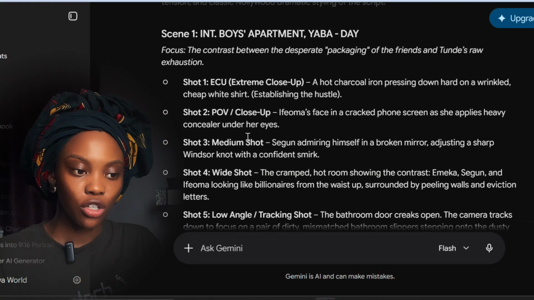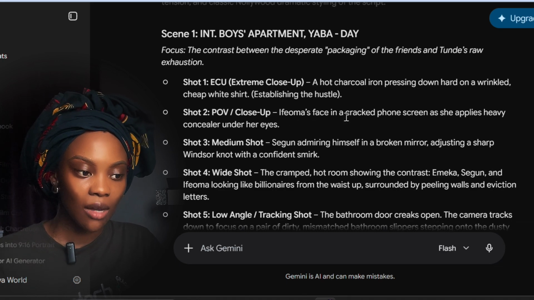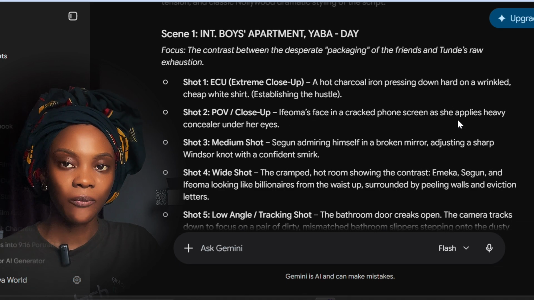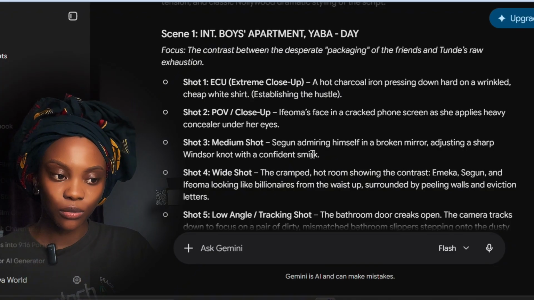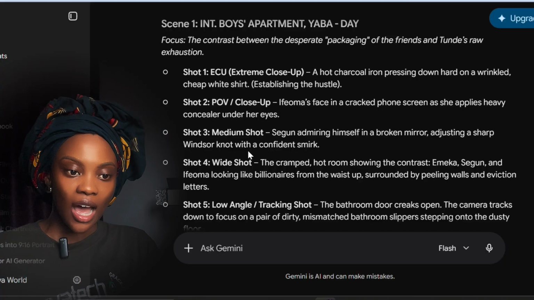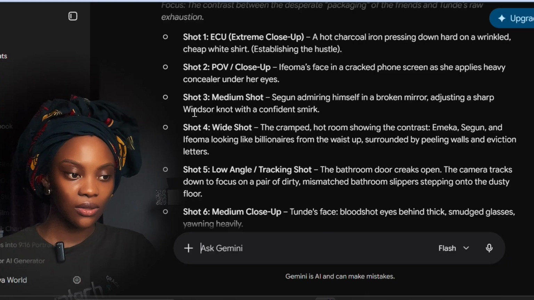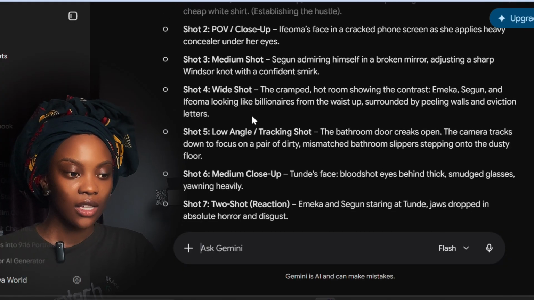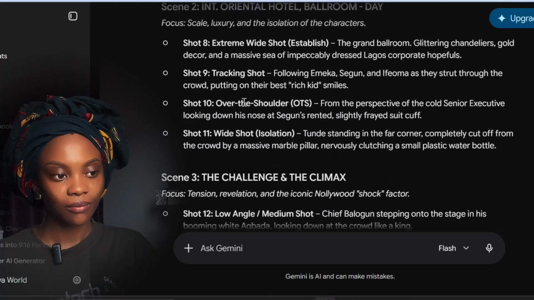So we have the close-up shots of Ifeoma's face in a cracked phone screen as she applies heavy concealer under her eyes. Then the medium shots will now move to Segun admiring himself in a broken mirror, adjusting a sharp necktie knot with confidence. So these are the different shot angles, before we move to scene 2. So you see the way it broke it down.